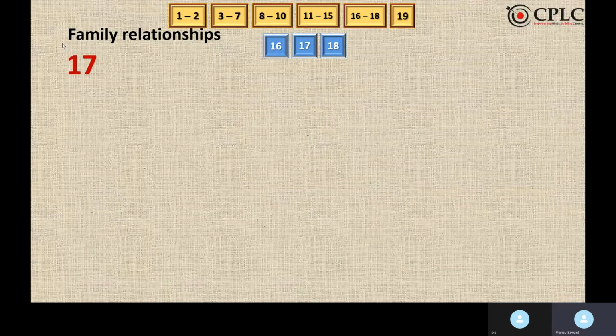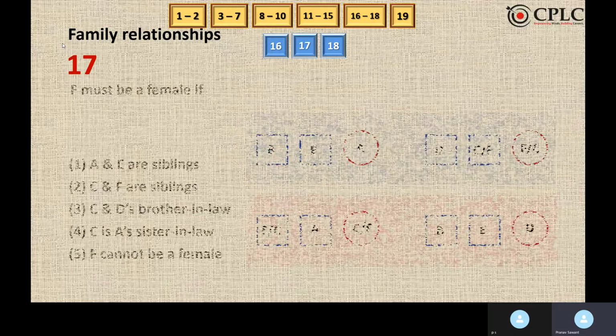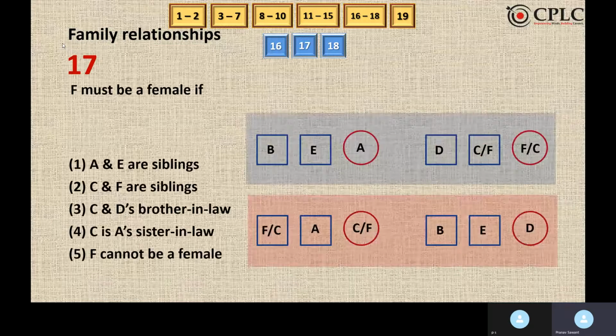F must be a female if. So there's a correction in the third option. Third option says C is D's brother-in-law and the third option is the answer. If C becomes D's brother-in-law, brother-in-law means C is a male member. So if C is a male member, we can easily find out that F is a female member. Hence option 3 is the answer.